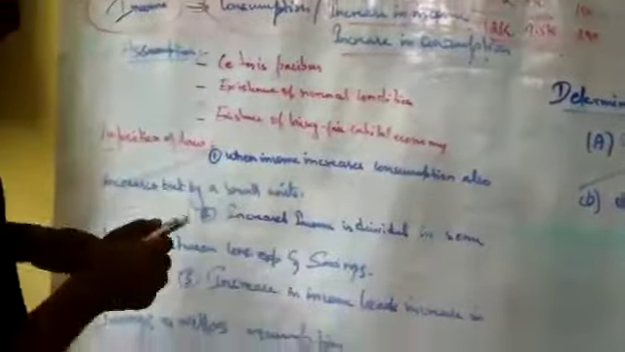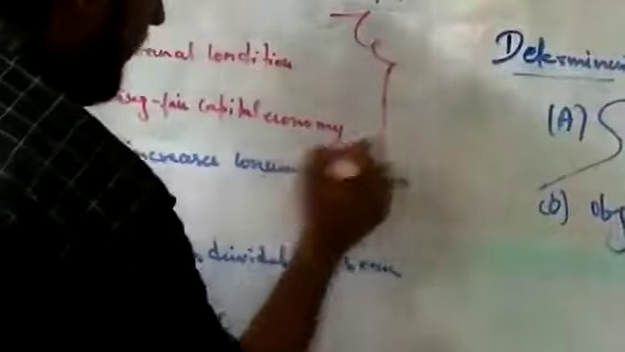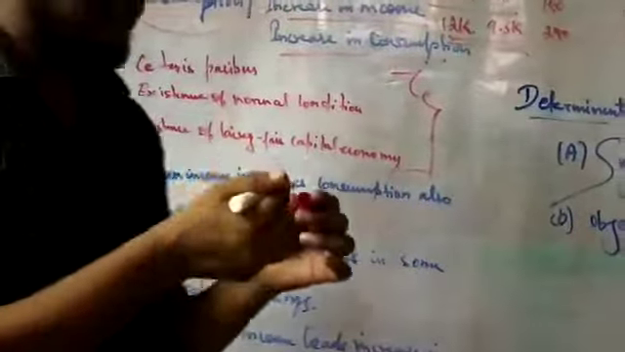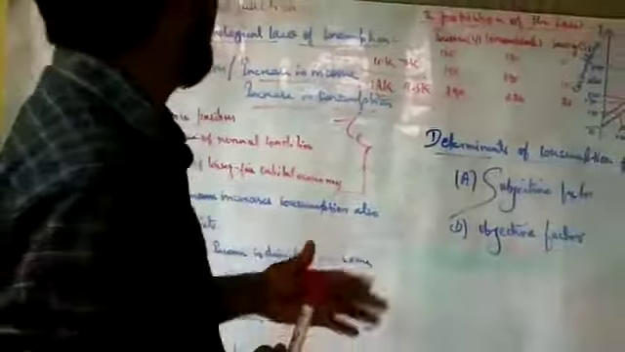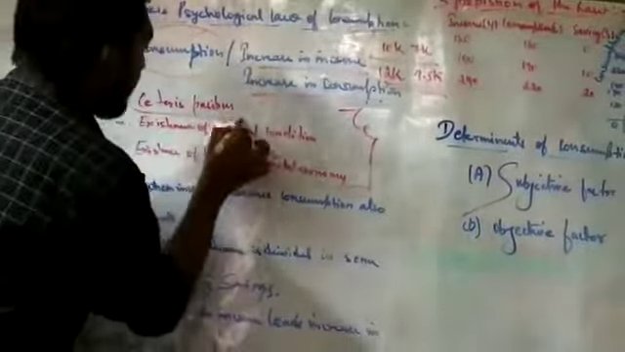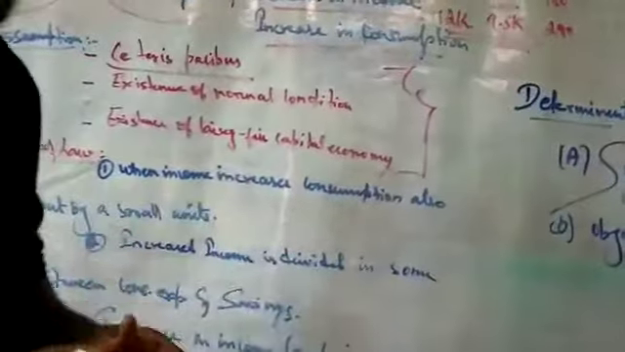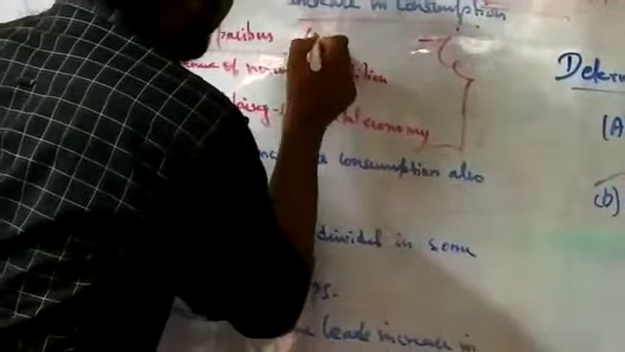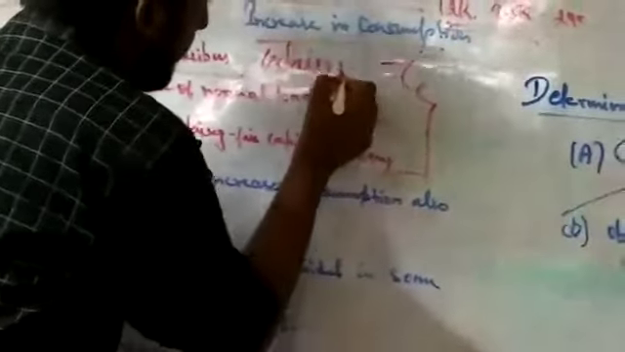He has given three assumptions of his law. He says these three things should be there so that the consumption function will take place. As per the psychological law of consumption, these three criteria should be there. First is ceteris paribus. What is this? Ceteris paribus means nothing but certain variables.